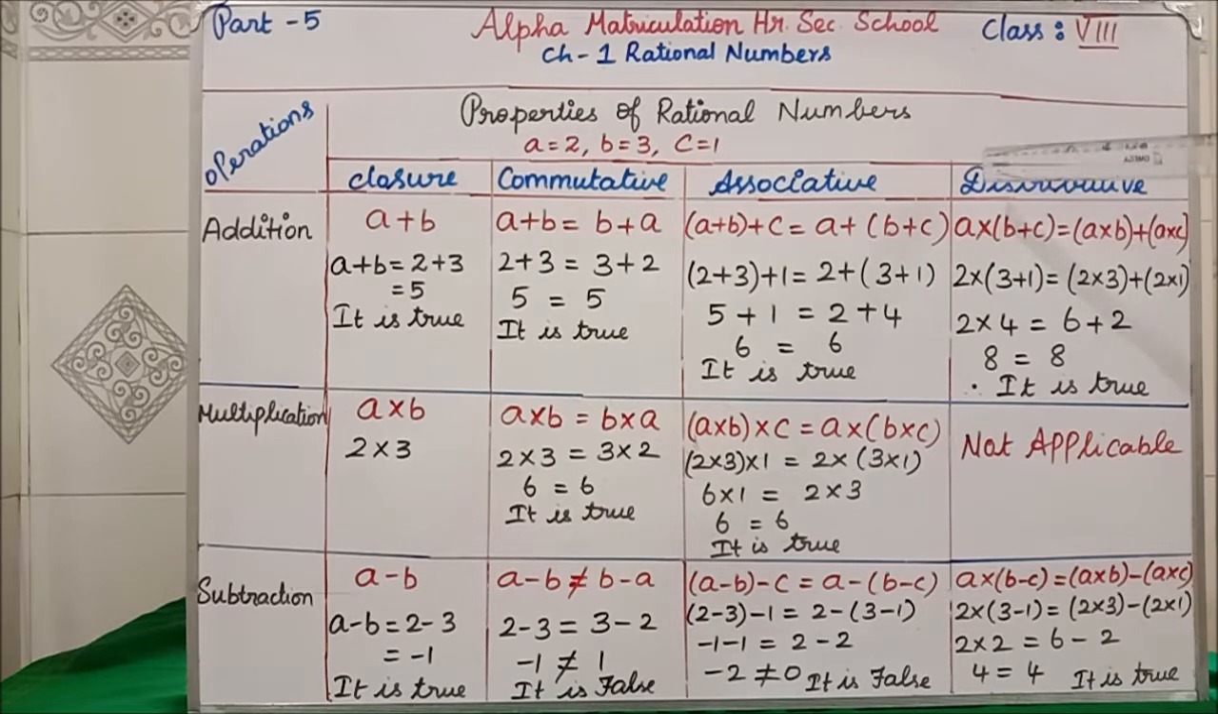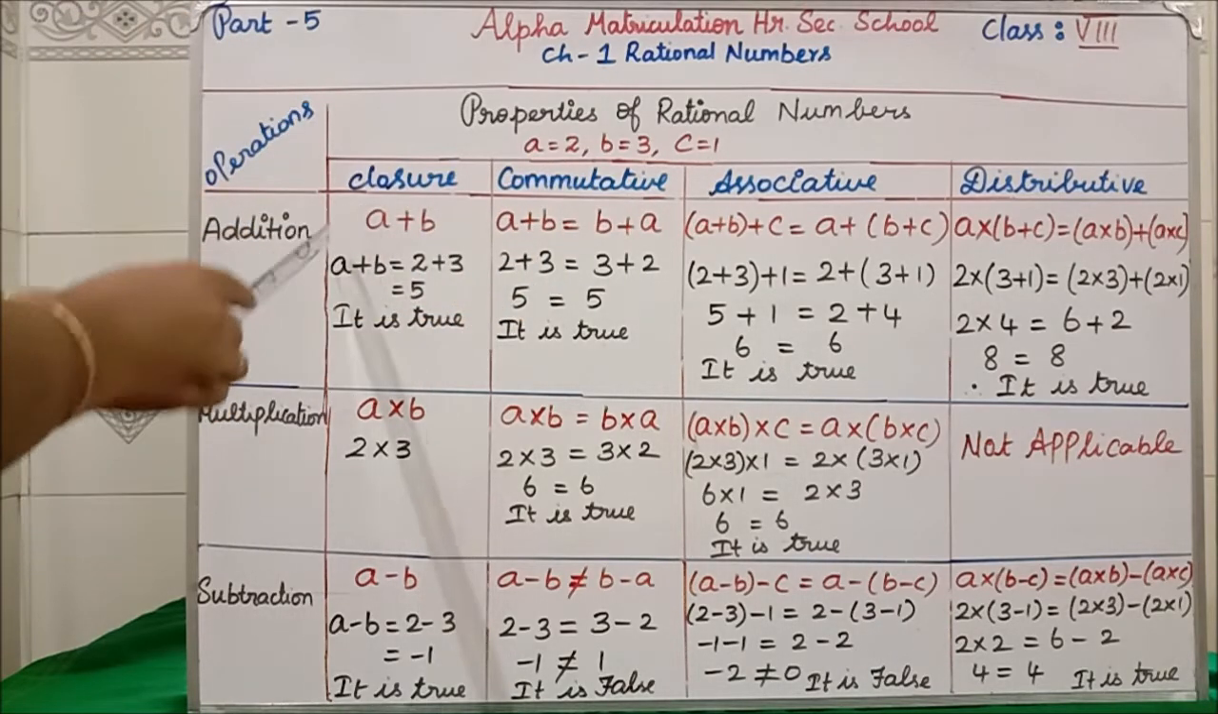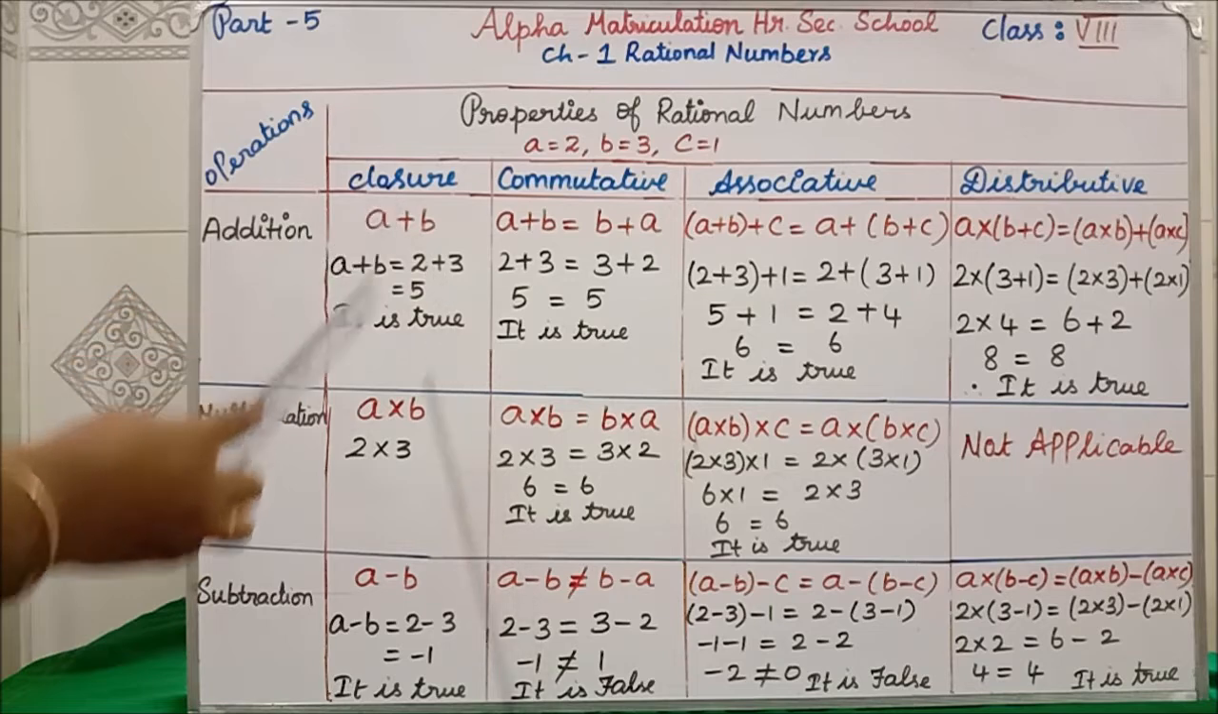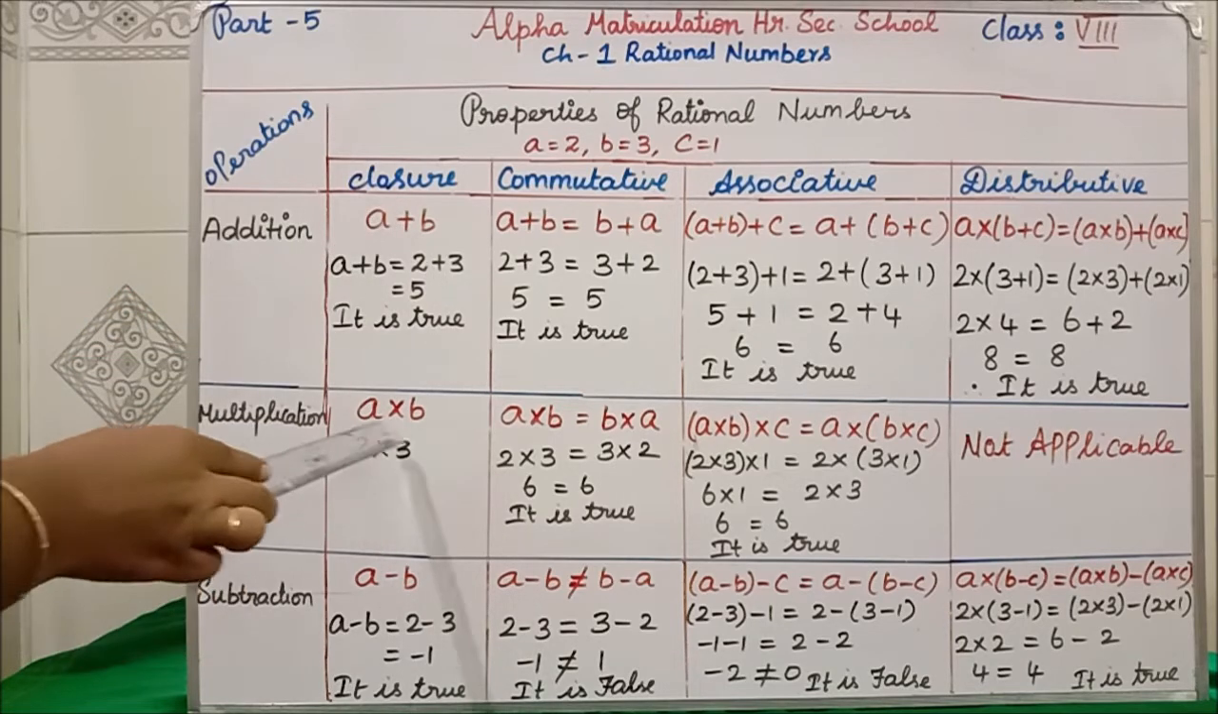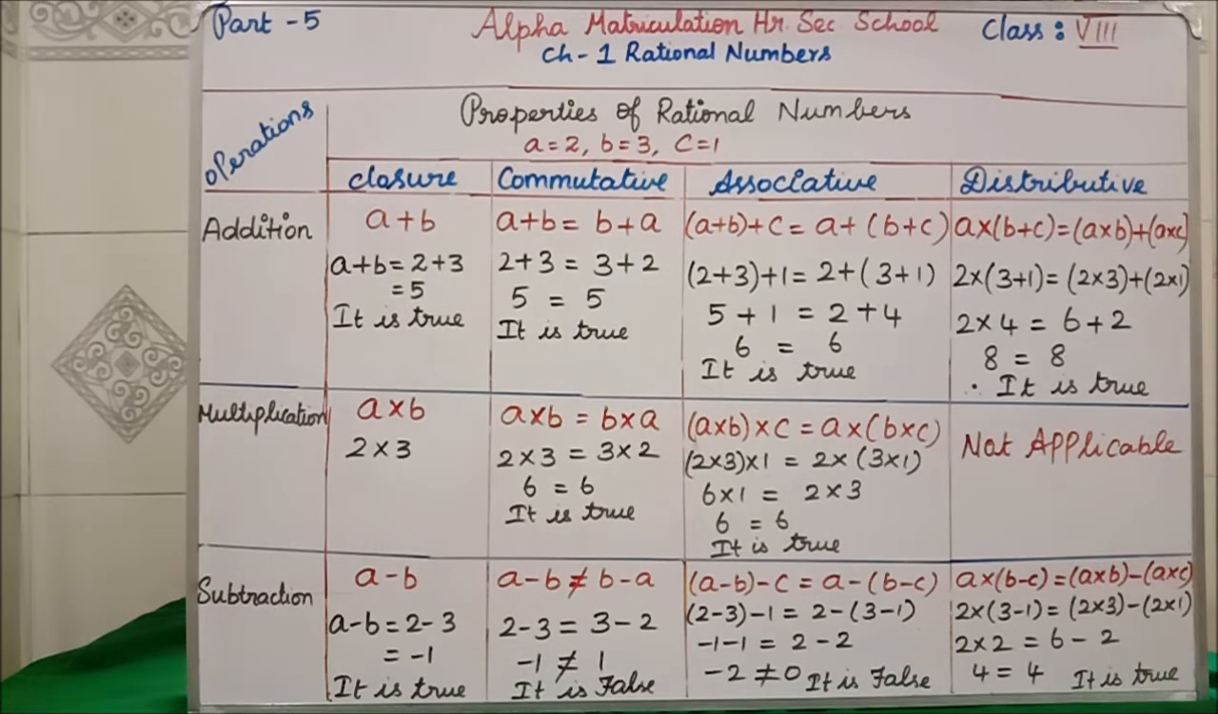This A into B plus A into C. Clear all of you? Clear? If I say addition, it is the same concept only. If I say addition, you have to put addition in the middle. If I say multiplication, the same thing. A plus B. Instead of this, what have I written? What operation have I written? A into B. Can you understand?